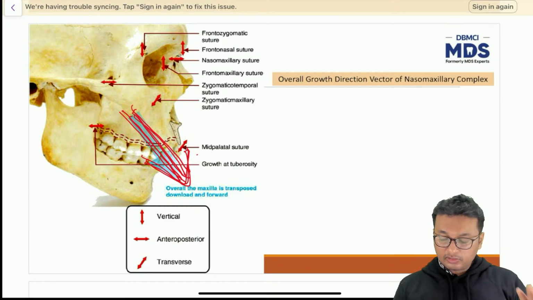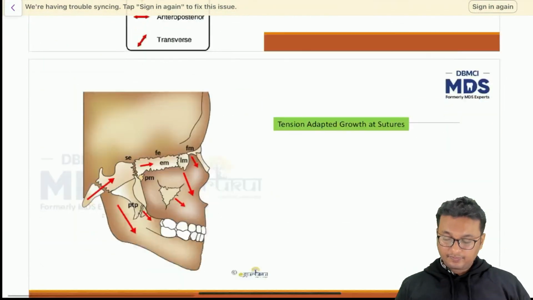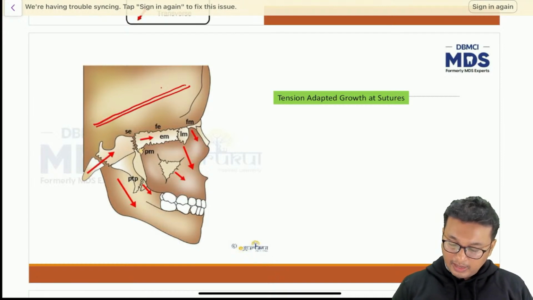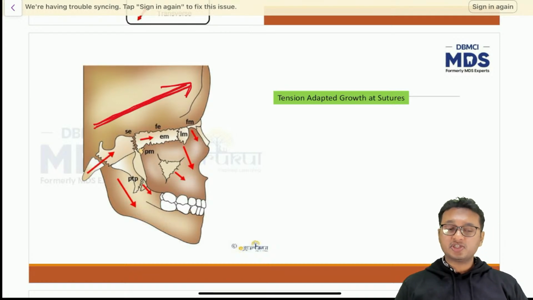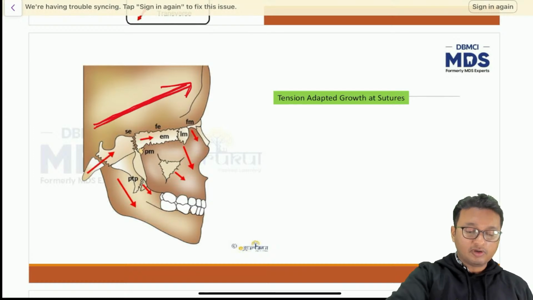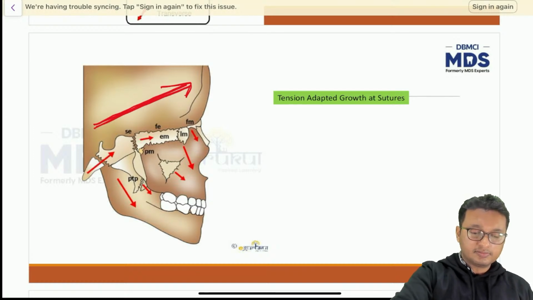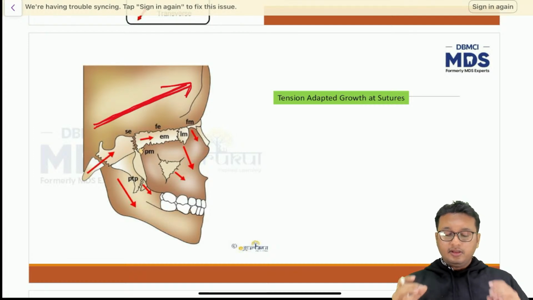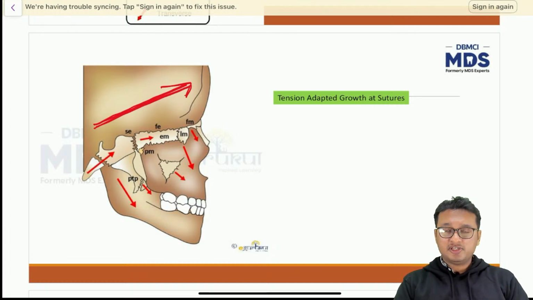So now why is the growth of the maxilla downward and forward? That's because the growth at the cranial base is upward and forward. The direction of growth of the synchondrosis is upward and forward, correct? Now because of that, what happens? The maxilla and the rest of the craniofacial bones are attached to the base of the skull.